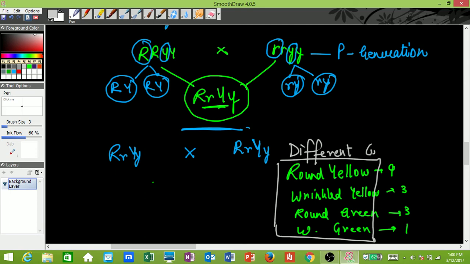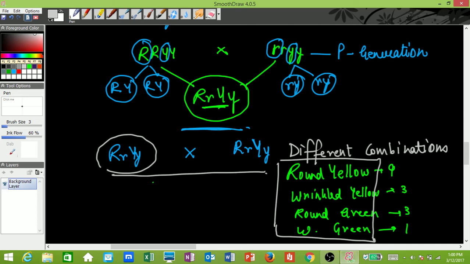Since he got different kinds of combinations, you have to understand that in F1 generation, when selfing took place, that is when self-pollination took place, during gamete formation the genes split again: capital R, small r, capital Y, capital R, capital Y, small r, capital Y, small r, small y, capital R, small y.